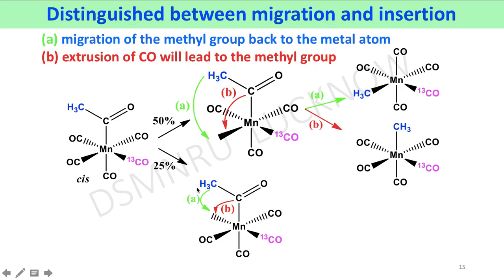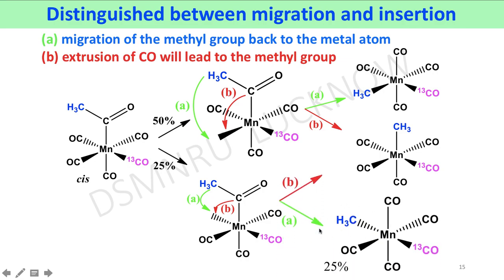In the other way, where there is only 25% probability, extrusion of the carbonyl group in transposition to this labeled carbonyl group can afford only 25% product, that is this one, with this methyl situated trans to the labeled carbonyl group.